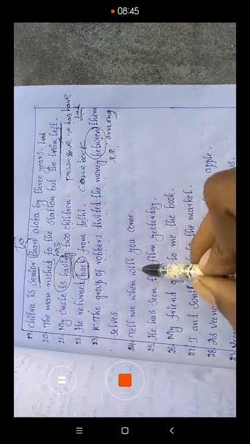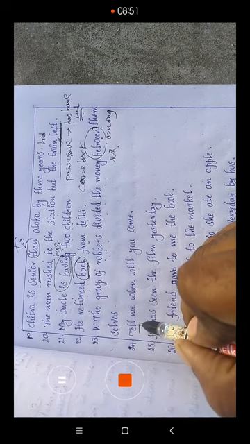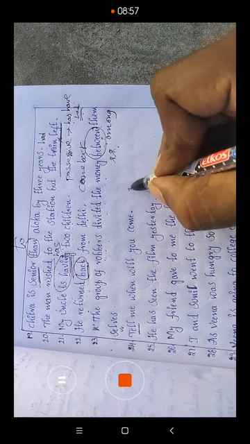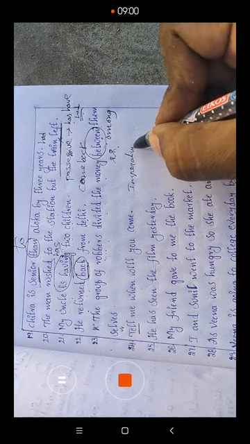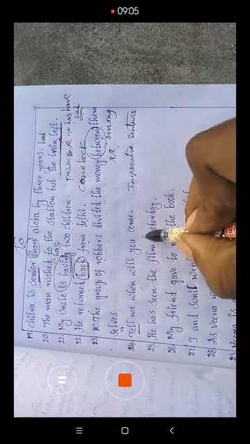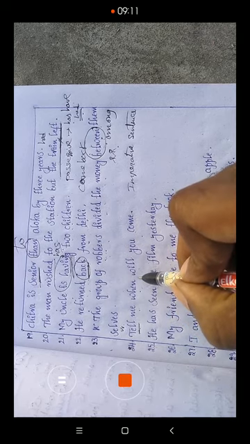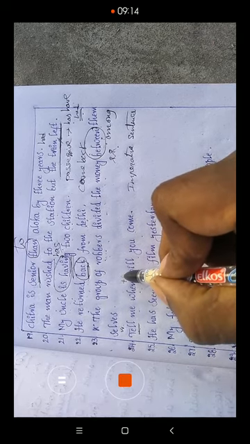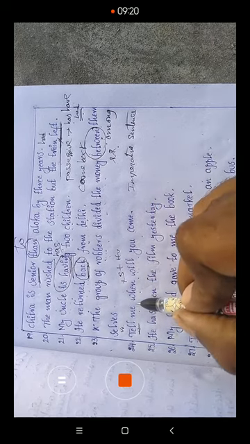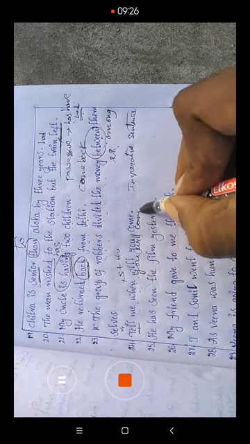Tell me when will you come? Actually, it starts with a verb first form or bare infinitive. Whenever the sentence starts with the bare infinitive, it is an imperative sentence. Whenever the sentence is imperative, after the question word we have to write only the subject and then the helping verb. So: tell me when you will come. This is the correct one.